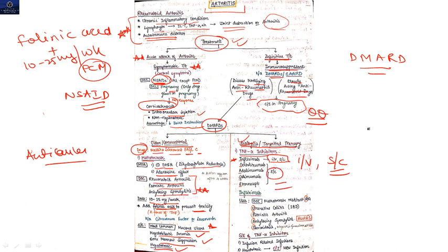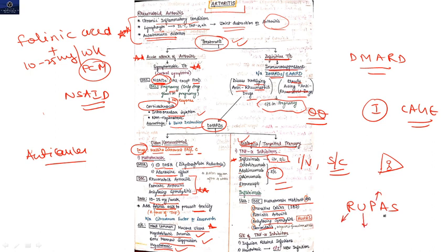Clear? Remember like this: I-CAGE. This is the cage, suppose a cage, and you are locked up in this cage. So I-CAGE. And uses: drug of choice for methotrexate resistant rheumatoid arthritis. Then it can be given for ulcerative colitis, psoriatic arthritis, ankylosing spondylitis, and sarcoidosis. The trick is R-U-P-A-S: R for rheumatoid arthritis, ulcerative colitis, psoriatic arthritis, ankylosing spondylitis, and sarcoidosis.